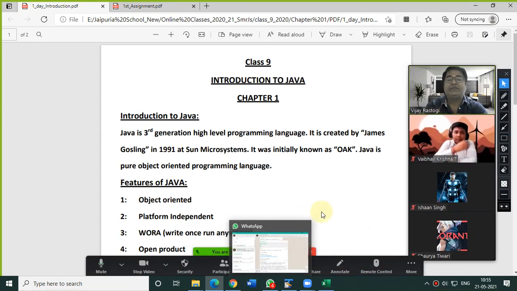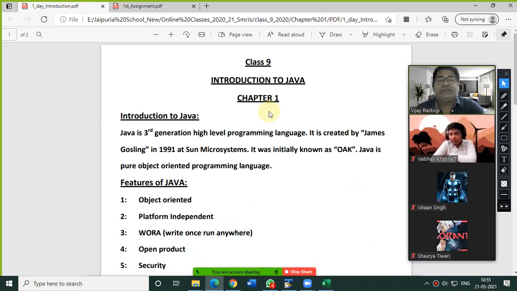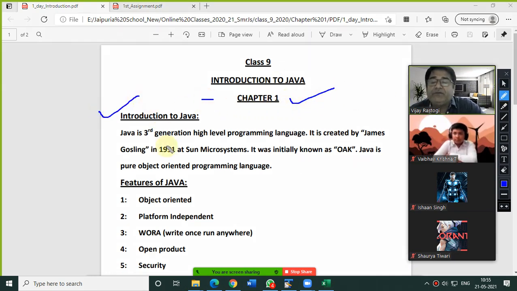Yes, sir. So now see, the first chapter we have already started. That was your introduction to Java. In chapter number 1, first of all, we will discuss the introduction of Java. See, in class 9, the whole focus is on the programming section. But before the programming, we need to focus on the theory portion also of the same. So here we are going to study Java. So now just focus on the introduction.